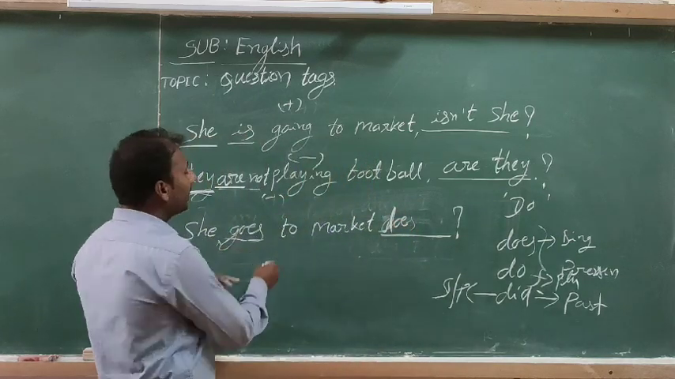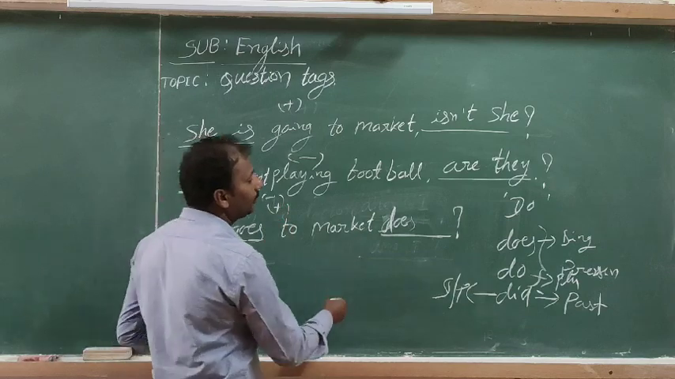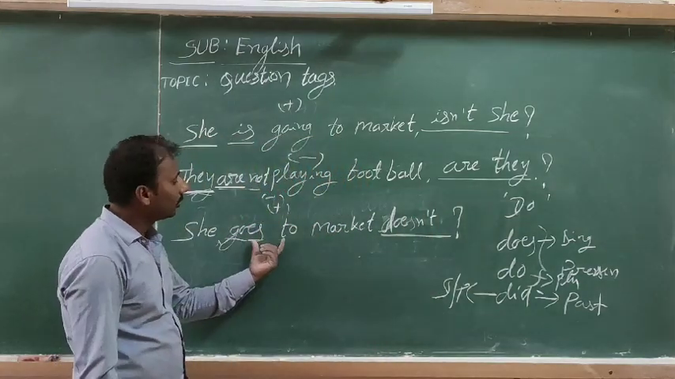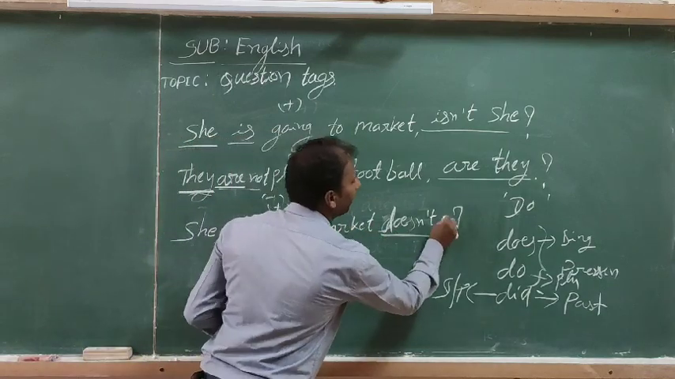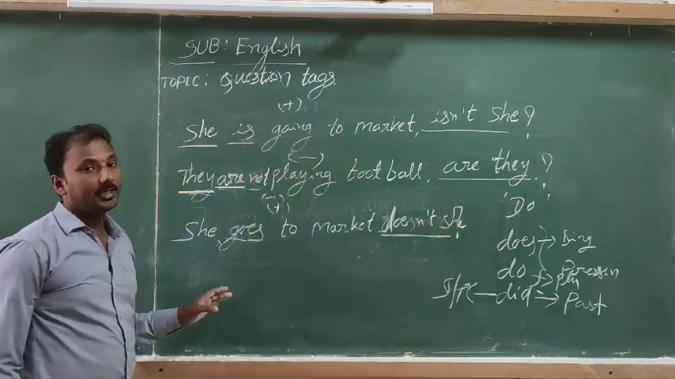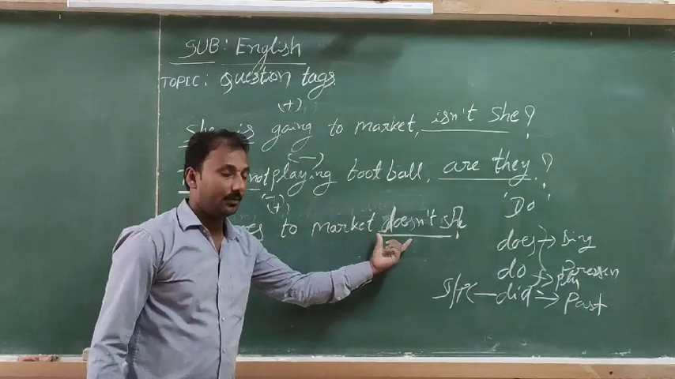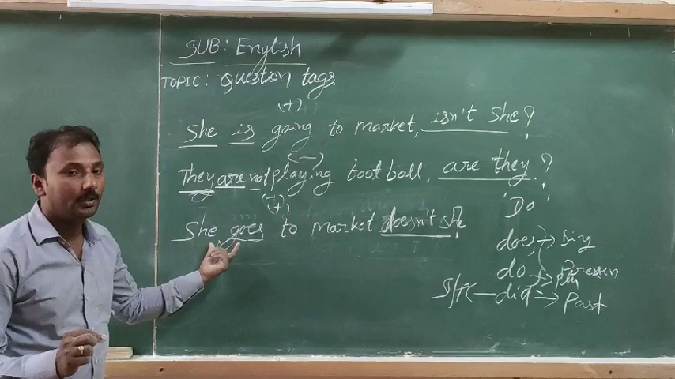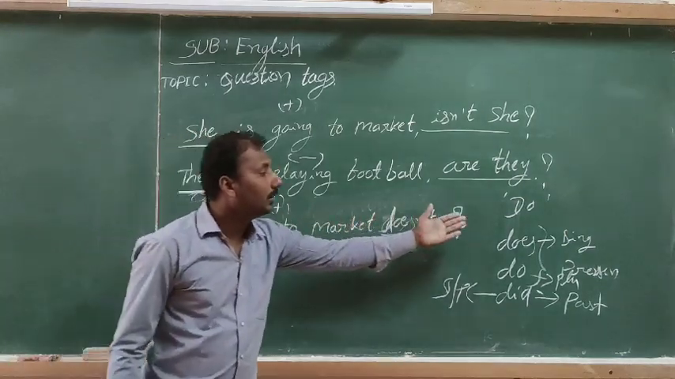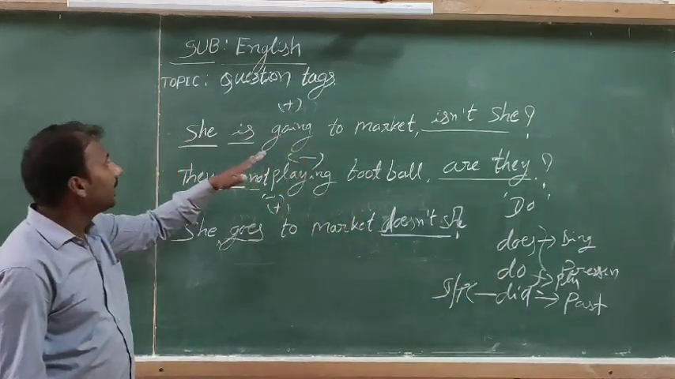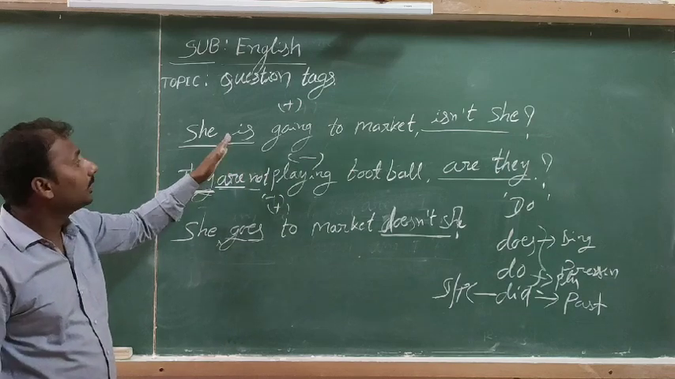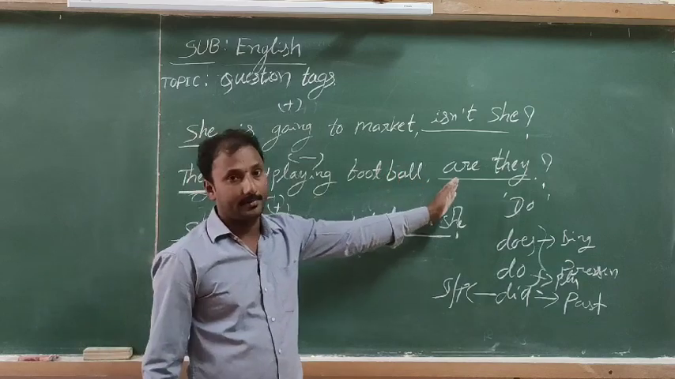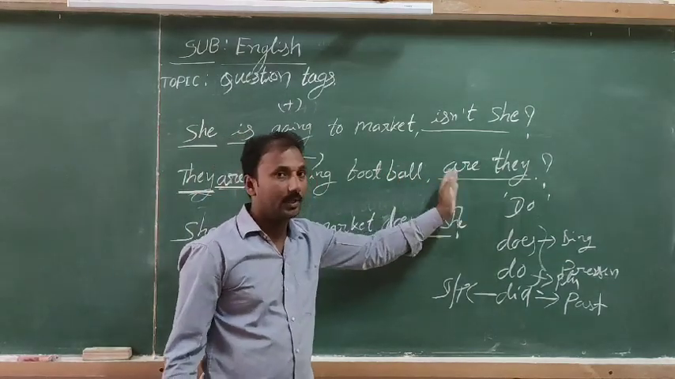So now, she does. The statement is positive, so the tag is negative. That's why we add a negative. She goes to market, doesn't she? Doesn't she is the tag. If the statement doesn't have a helping verb, we use does, do, did. Otherwise, we use the same preceding helping verb, like is, isn't, or are, aren't.